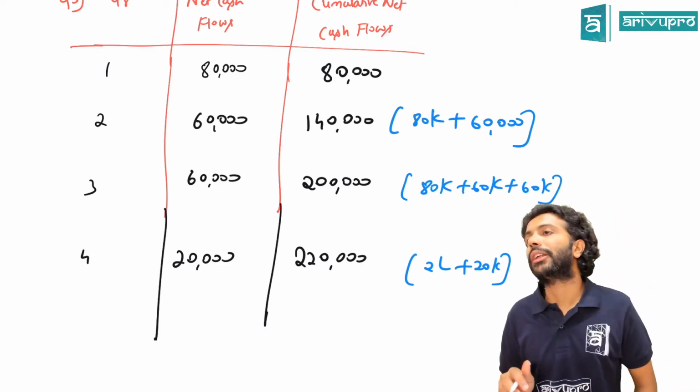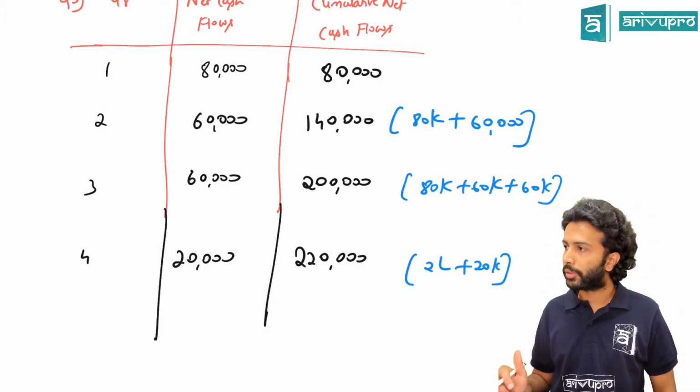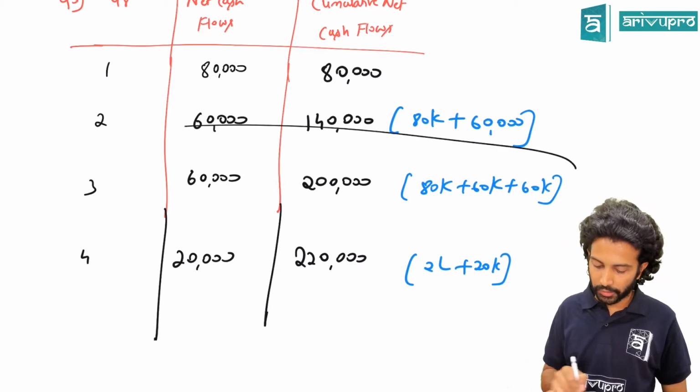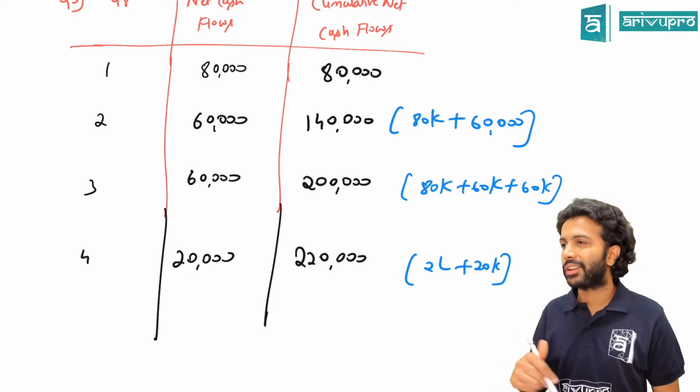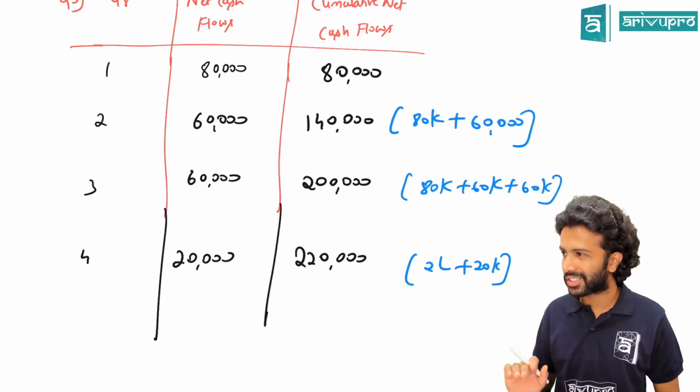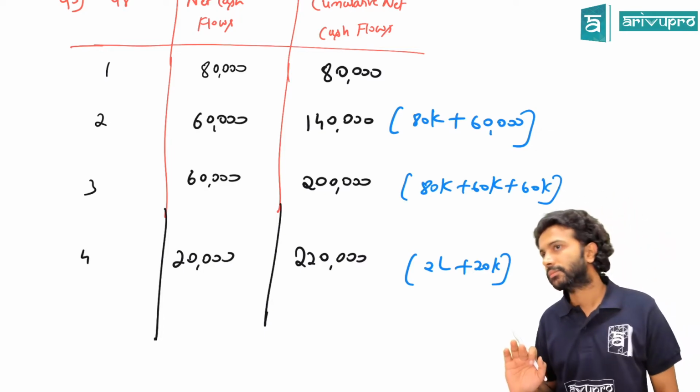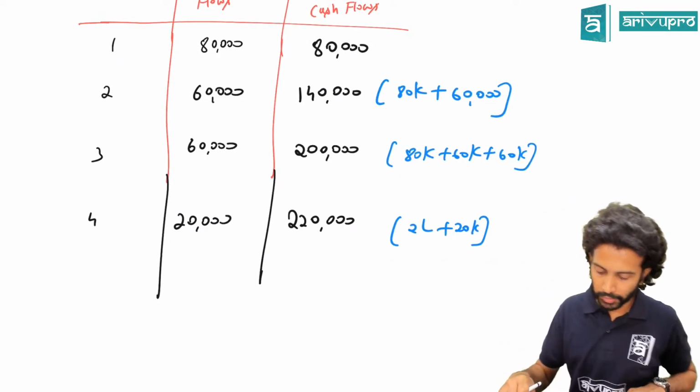What is your initial investment, sir? 2 lakh rupees. By which year did you recover that 2 lakh rupees? Third year. That means your payback period is 3 years directly, by direct observation. This is just the observational method. Yes or no? So what will you write here?